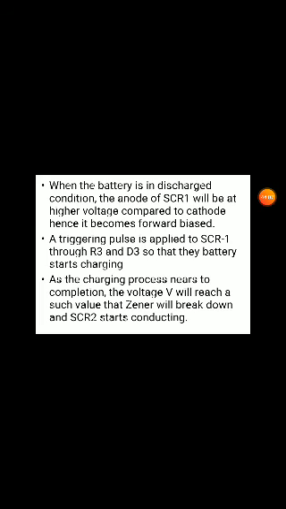When SCR2 conducts, a voltage divider is formed with R3 and R4, which causes diode D3 to be reverse biased. Means we are removing the gating pulse to thyristor one. At the same time, the battery will be fully charged, and the anode and cathode voltages of SCR1 will be nearly equal. So SCR1 will be commutated, it will be off, and SCR1 will stop conducting.